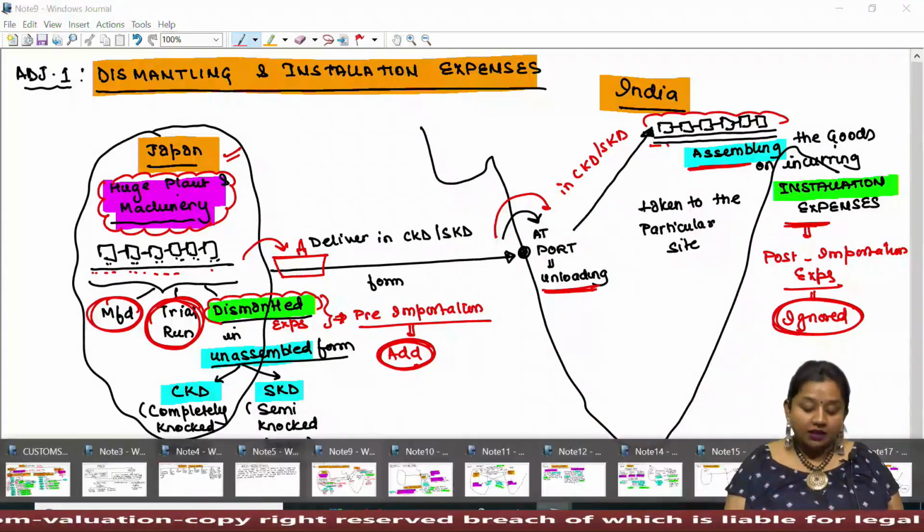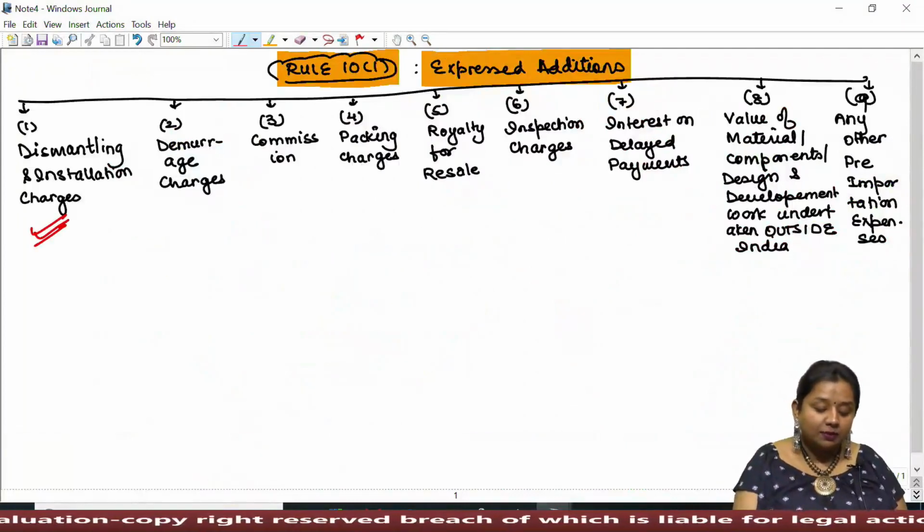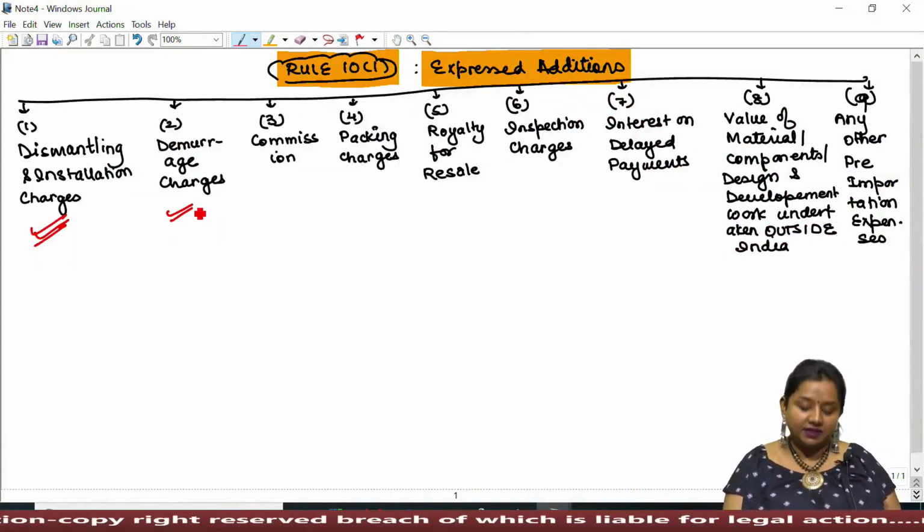Okay. The second expense we can talk about is demurrage charges. Now what does it mean? Let's see.